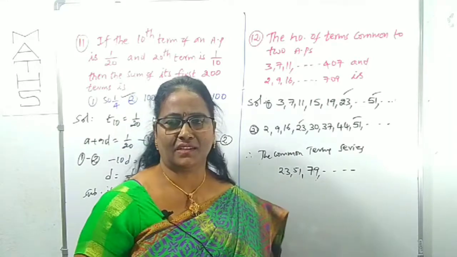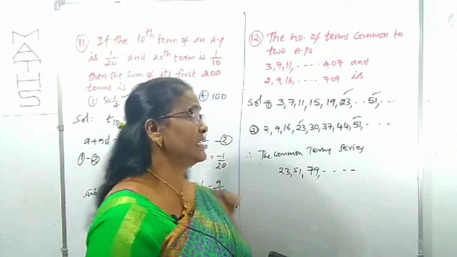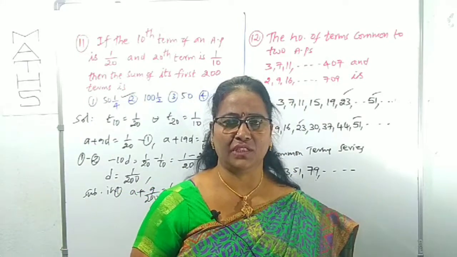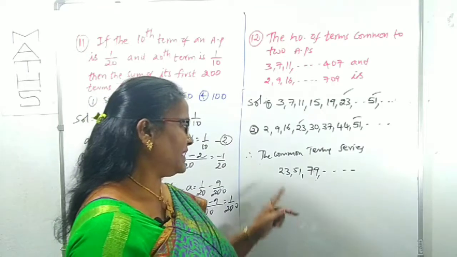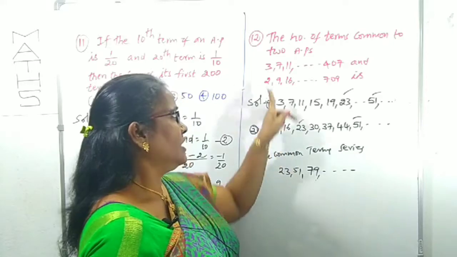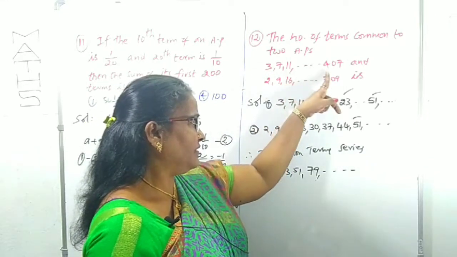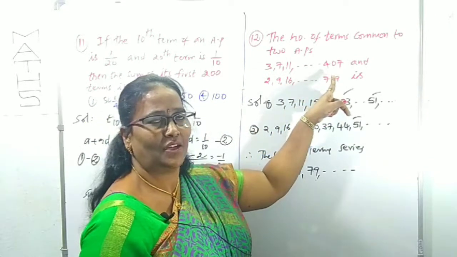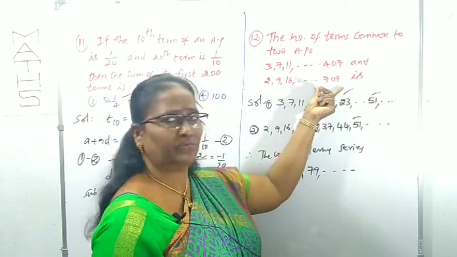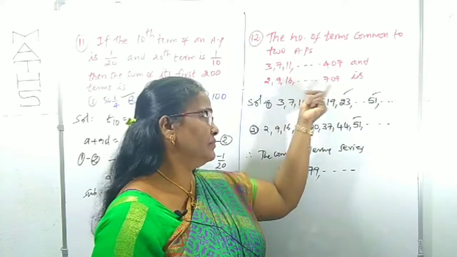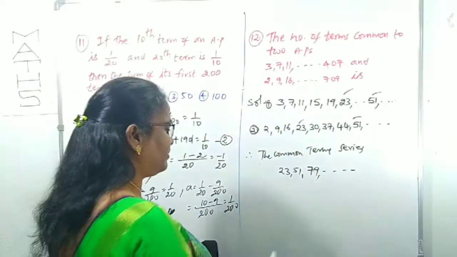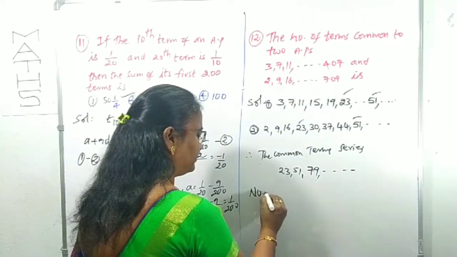What the series is, is not asked. What is he asking? The number of common terms. For that, what do you have to do? What is the common difference here? 28. Among these two series, what is the last term? Here 407, and here 709 is the next one above 400. That's why you have to consider the number of terms. Just remember this tip.